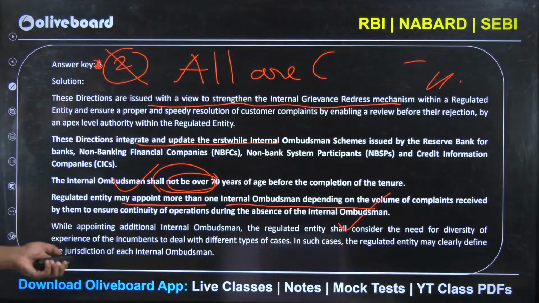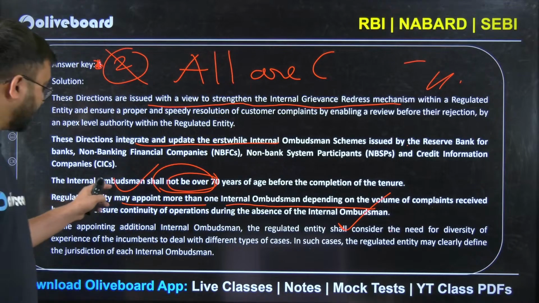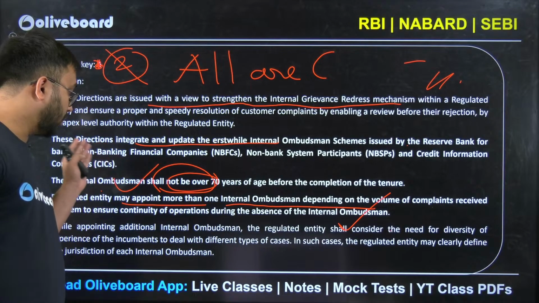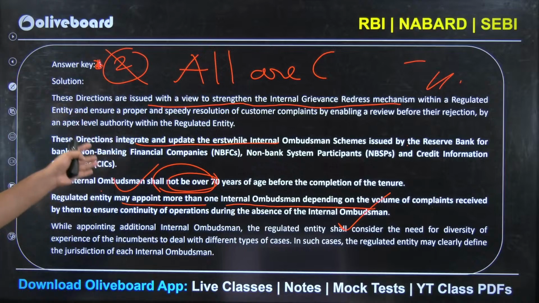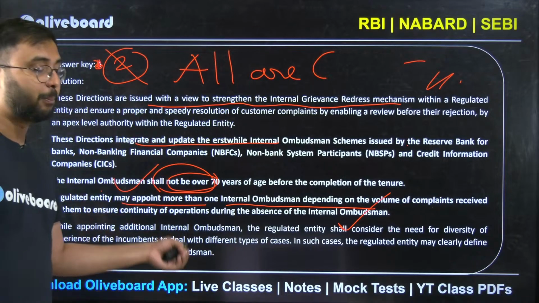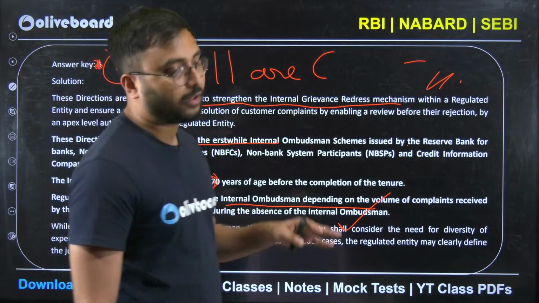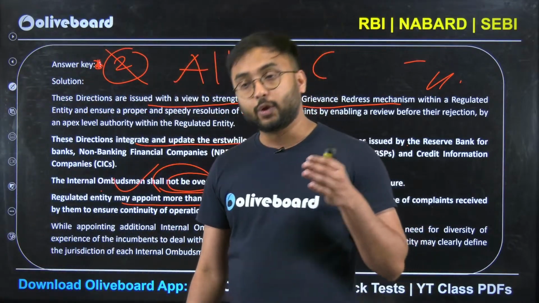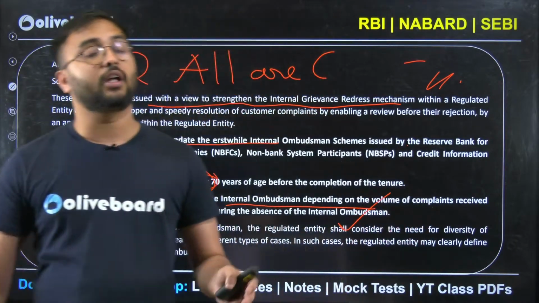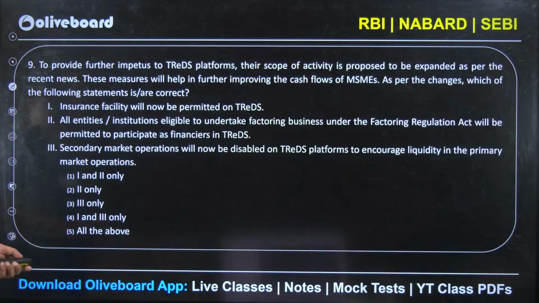So what is the answer here? It's 2, that is 1 and 3 only. Statement 2 is wrong because the ombudsman shall not be over 70 years of age before the completion of tenure. If the tenure is 5 years, or whatever the tenure is, during that tenure he should not be 70 years old, he should be younger than 70 years.